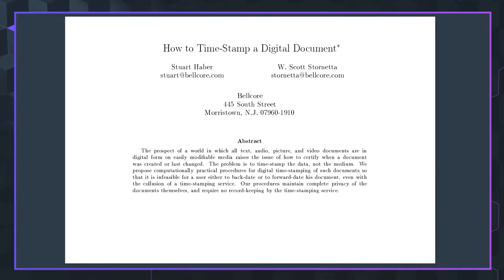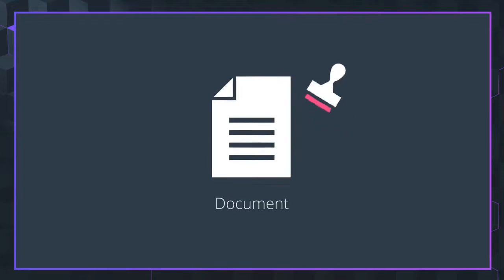This was the year that Haber and Stornetta released their research paper, titled How to Timestamp a Digital Document. In this paper, Haber and Stornetta imagined a new way to verify documents. They proposed timestamping documents and linking them to the previous document. They explained how this could form a chain of validated, up-to-date documents. What Haber and Stornetta proposed then would become the precursor to the blockchain now.